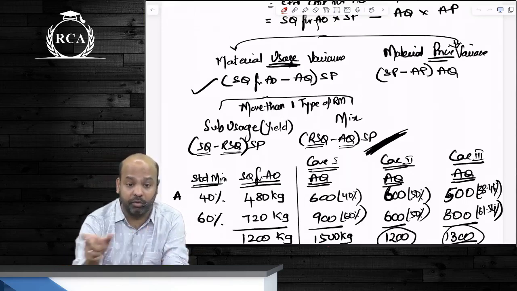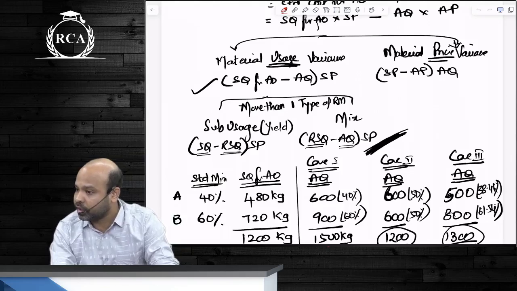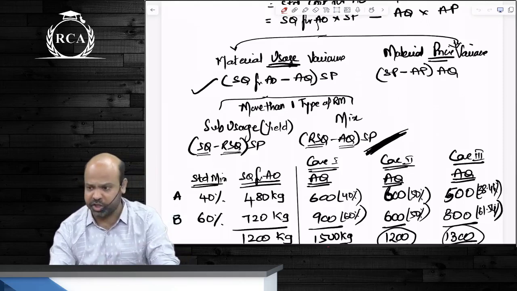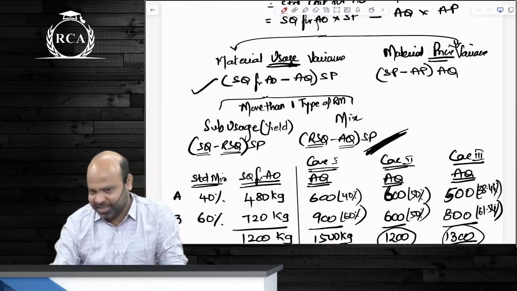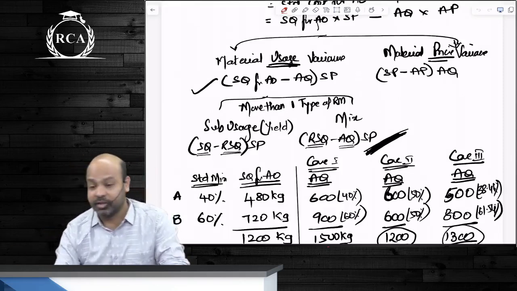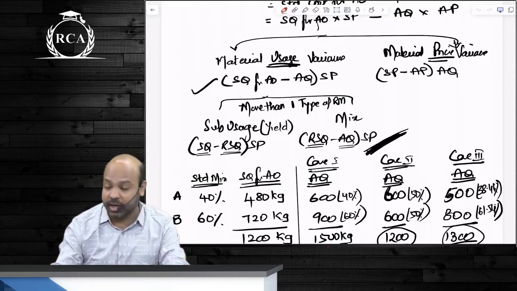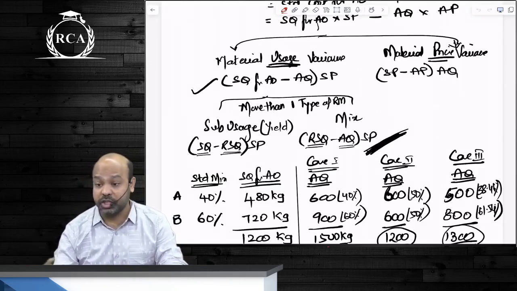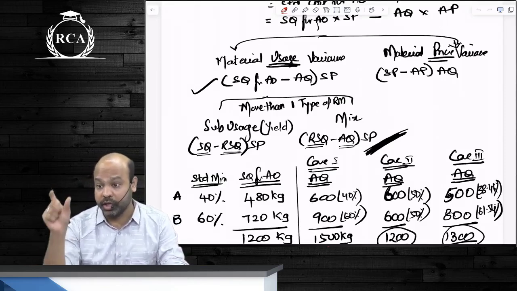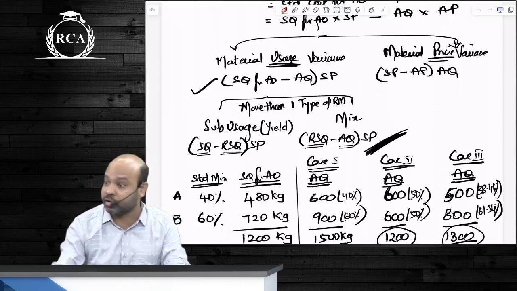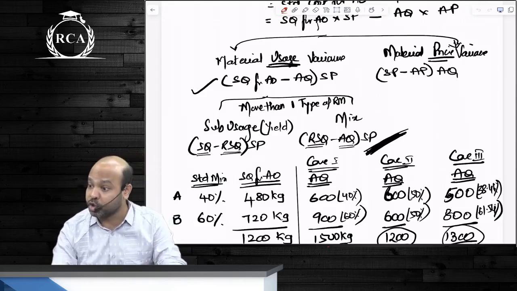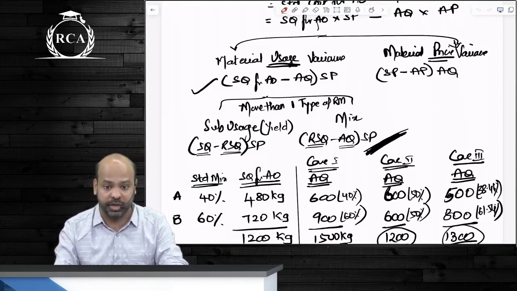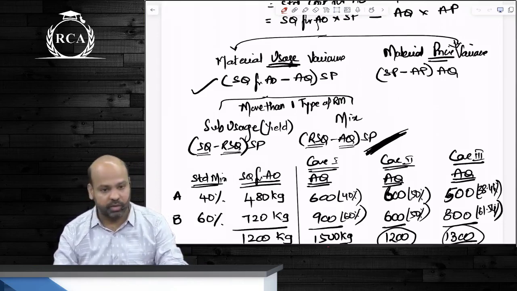What if you add 500 ml of milk and 500 ml of water? Is it still the same tea? Sorry, 100 ml of milk with 900 ml of water. If you do that, are you not changing the overall cost? Here the quantity is still the same. Earlier it was 1 liter, now also it is 1 liter. But the proportion in which you are mixing the materials is changing. Will that be material mix variance or sub-usage variance? Mix variance. Is it making sense?